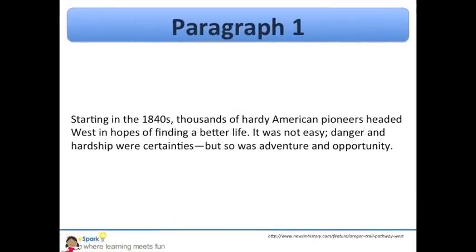Starting in the 1840s, thousands of hardy American pioneers headed west in hopes of finding a better life. It was not easy. Danger and hardships were certainties, but so was adventure and opportunity.